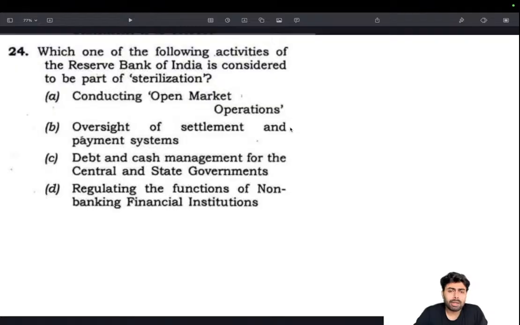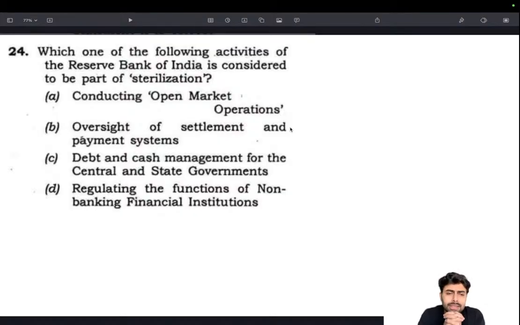So, conducting open market operation. If you know what open market operation is, which you should know, there is no other way around it. It's basically buying and selling of government securities by the RBI. The basic purpose is to control the money supply and thereby inflation. So how does that have anything to do with sterilization? If you don't know what sterilization is, then it gets tricky, because all you could understand is that it means shielding something from something else. Okay, that's all we have got. No problem, we'll move ahead with the second option.